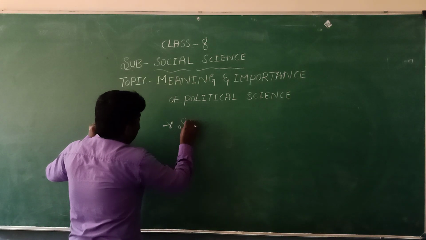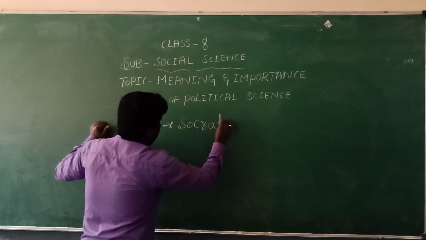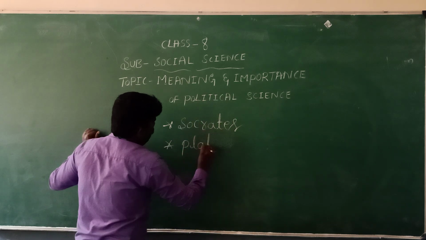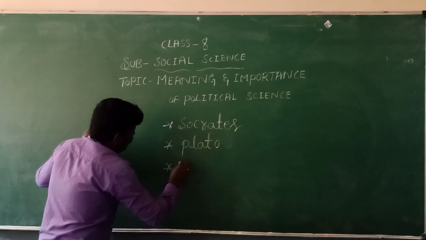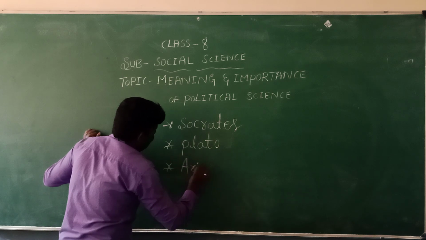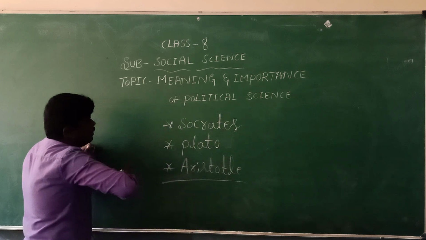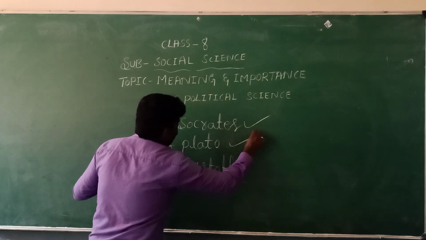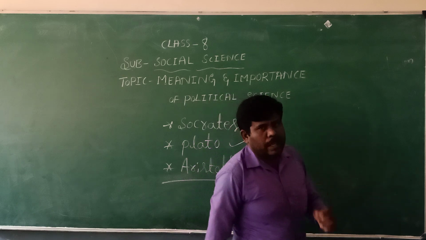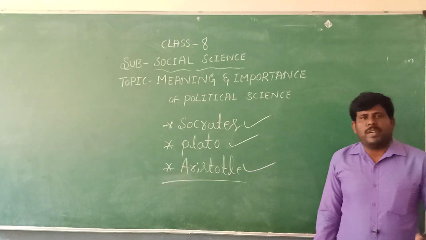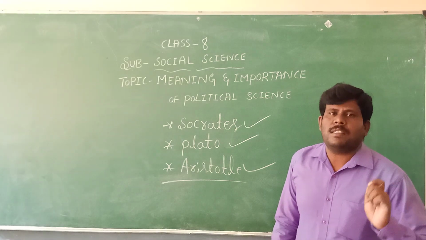These three philosophers made a great contribution to the development of political science as a subject.